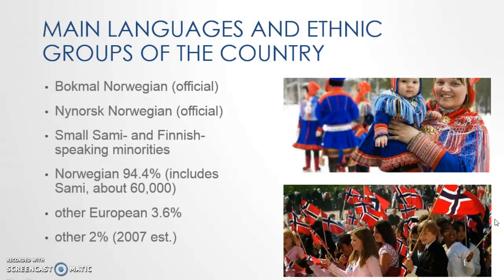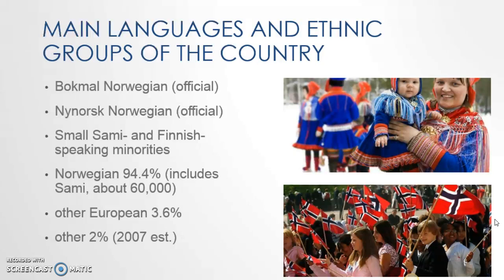Main languages and ethnic groups of the country. Bokmål Norwegian is the official. Then there's the Nynorsk Norwegian, which are totally different. So if you go there and you think you know Norwegian, you probably know Nynorsk, because the Bokmål Norwegian is a bit of an older version of Norwegian. Then there are small Sami and Finnish-speaking minorities.